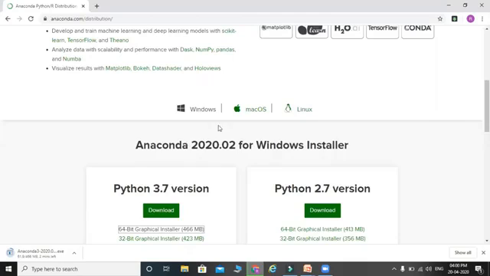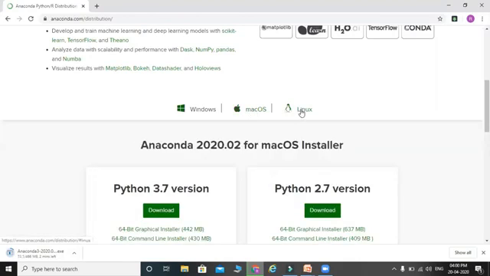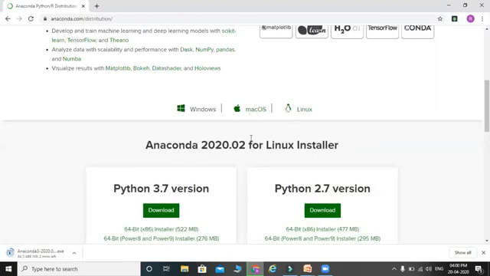If you have any other operating system, like macOS or Linux, you can use the installers for those as well. For Linux, just download this installer using the wget option. Right click on it and copy the link text, and later on go to the Linux terminal, run wget, and then paste this URL. So you will be able to download it in the Linux environment.